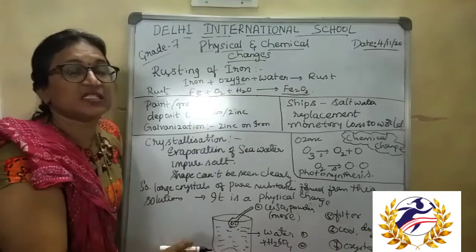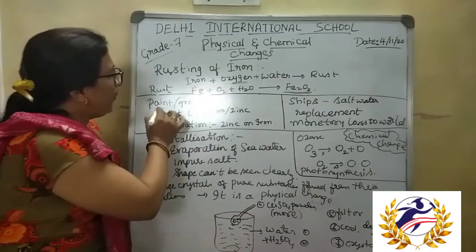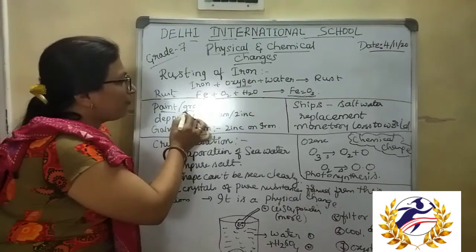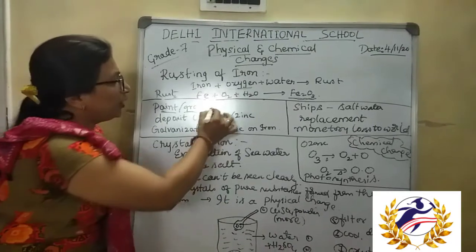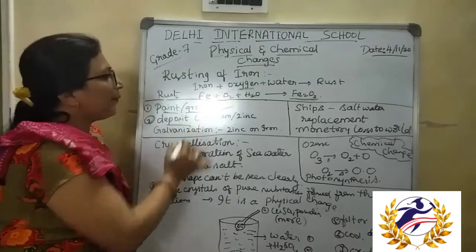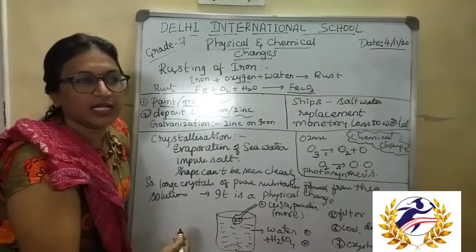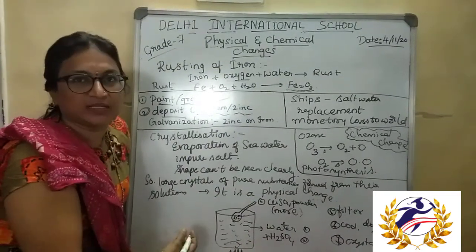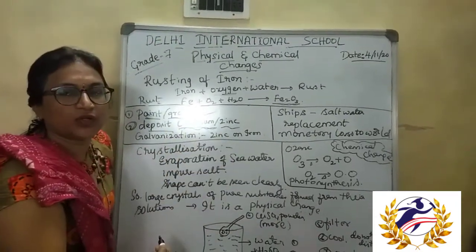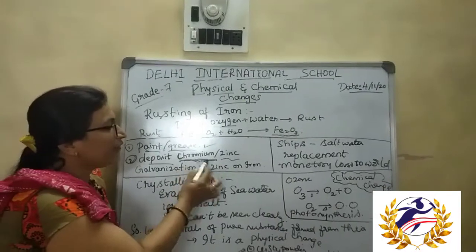The first one is painting the iron rods, iron grills, iron gates, isn't it? So paints or applying of grease prevents the rusting of iron. Or another way is deposition of a chromium or zinc layer on iron. Almost all the parts of vehicles, motorbikes, cars, etc., are coated with chromium. Iron sheets, rods and iron materials are coated with chromium, so it prevents them from rusting.